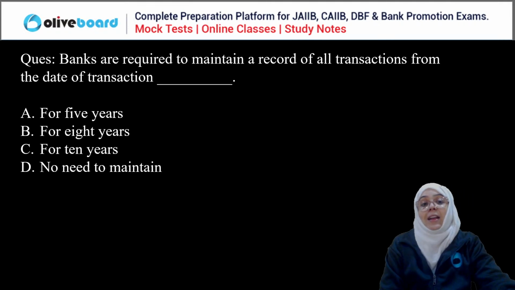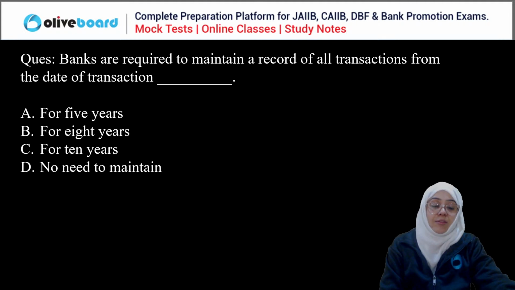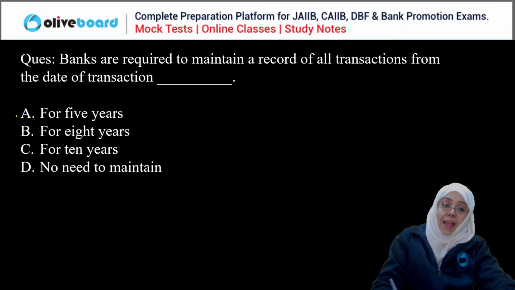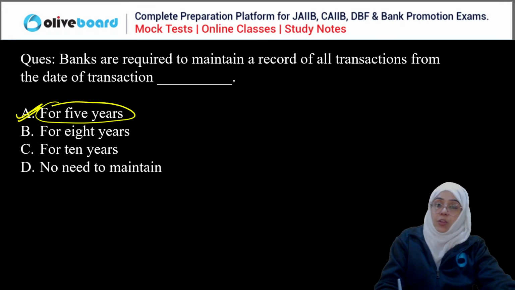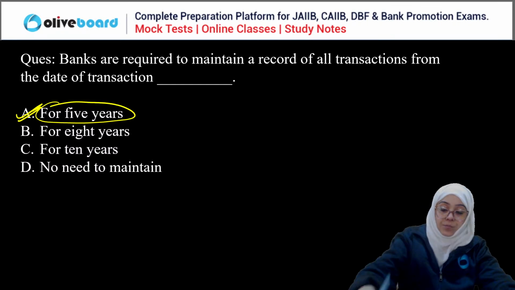Okay, so banks are required to maintain a record of all transactions from the date of transaction for a period of 5 years, 8 years, 10 years, or no need to maintain. So yes, they have to maintain for a period of 5 years. Okay, this is very important. They have to maintain for a period of 5 years. A is the correct answer here, right?